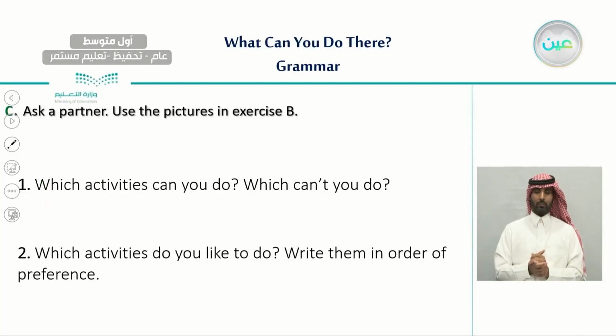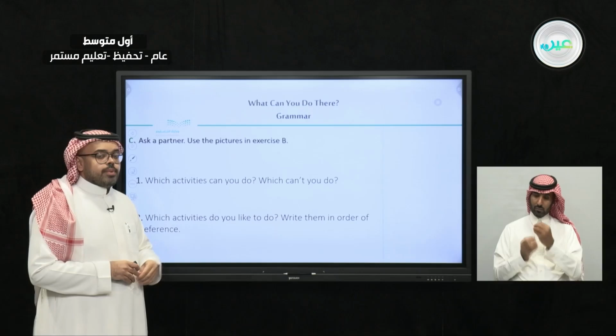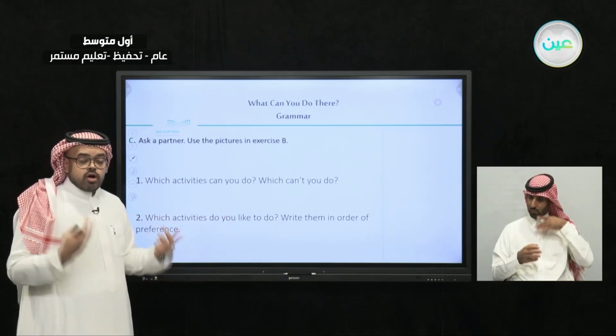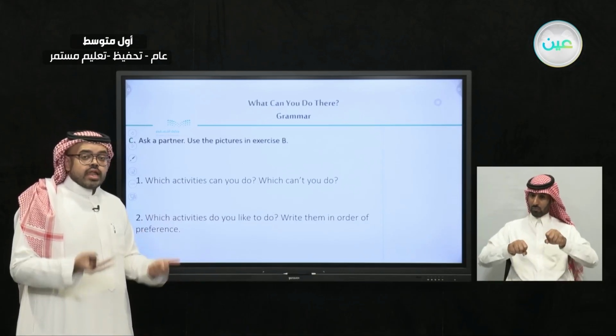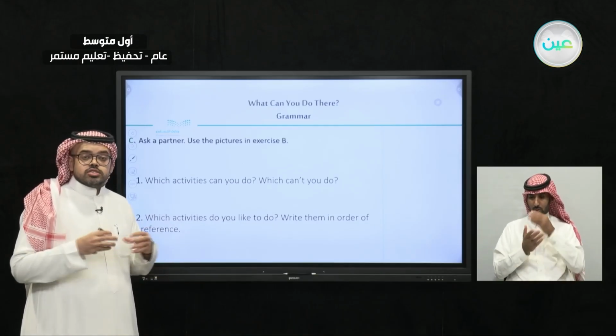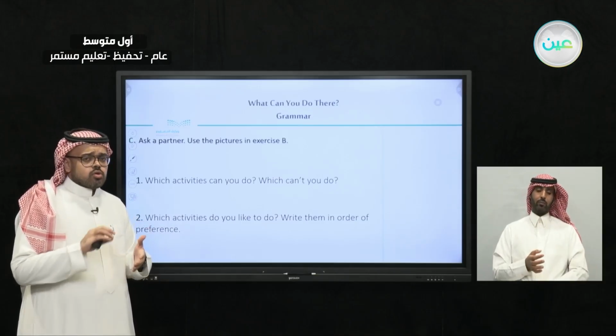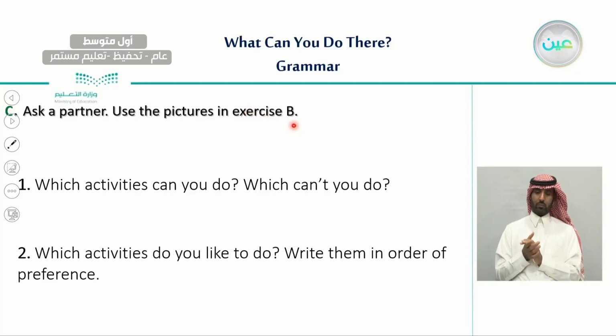And now, with the other exercise, exercise C, use the pictures you can see in exercise B. So the pictures we just saw in exercise B, I would like you to use them by answering these questions. Talk about which activities you can do and which you can't do. So instead of talking about Fred, let's talk about you. Can you ice skate? Can you ride a motorcycle? Can you use a laptop? Can you make a sandwich? So just think of yourself when you are answering those activities that you can see in exercise B.